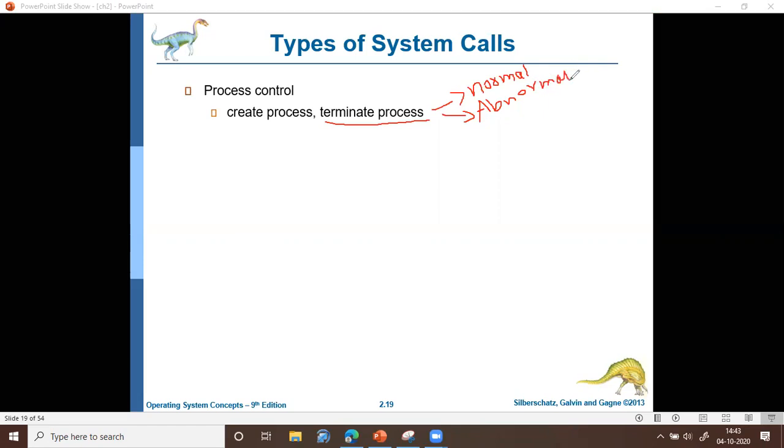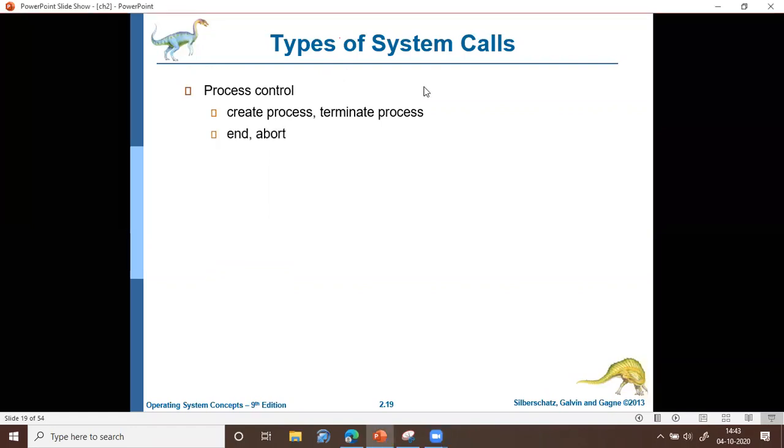So the next system call that we will be discussing is related to that particular termination. So it is end or abort. The system call end represents the process is terminating in a normal way, that is without any error.